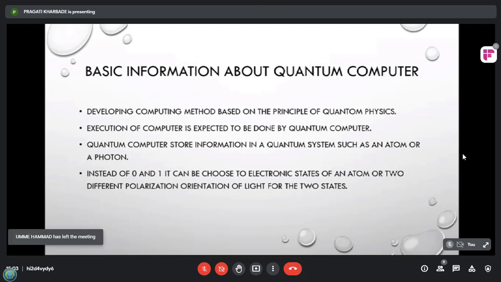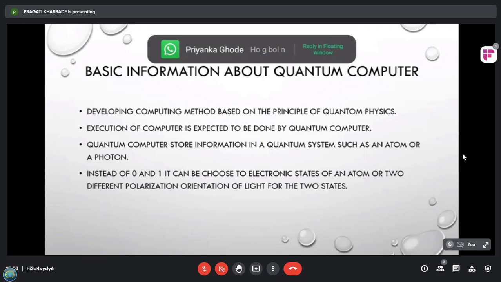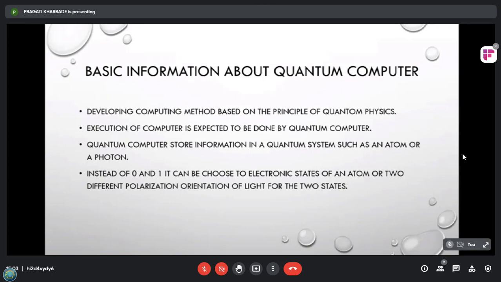Instead of 0 and 1, here we use two electronic states of an atom or two different polarization orientations of light for the two states. It means that instead of only 0 or 1, at a time we can use 0 and 1 and any point between 0 and 1.